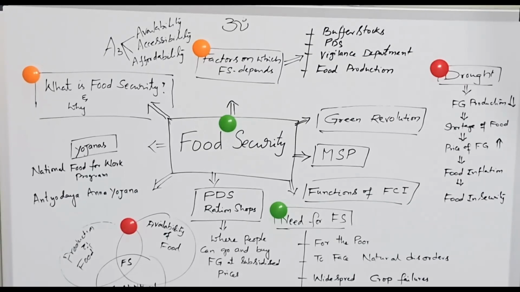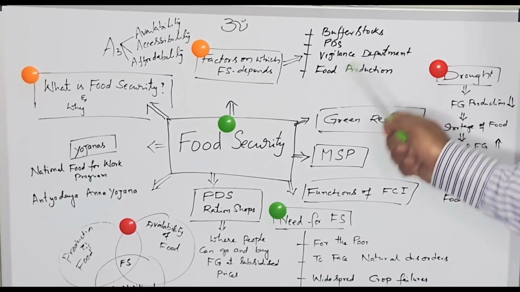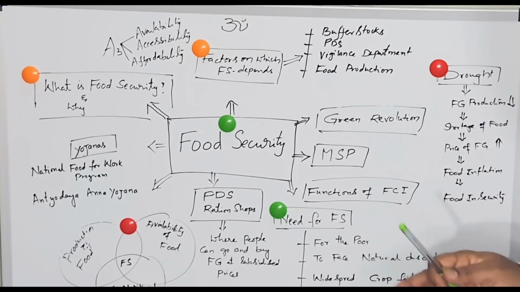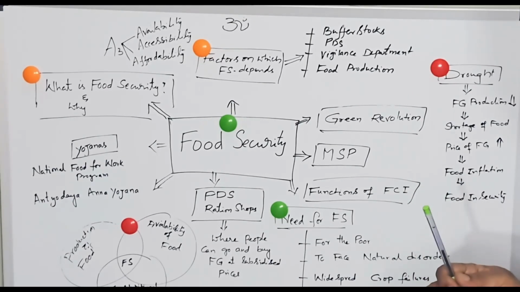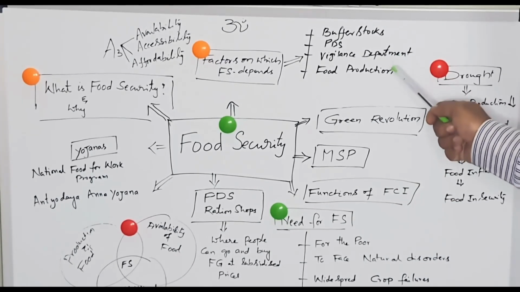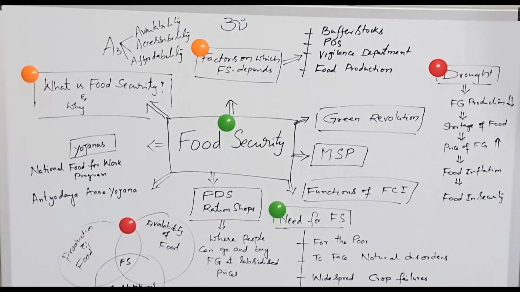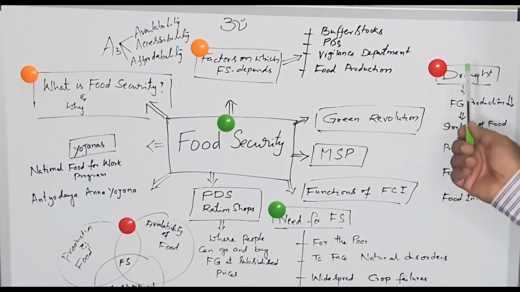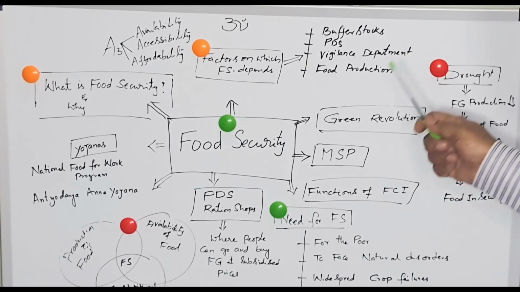The Vigilance Department should properly monitor what process is going on, what steps are taken, and how the ration shops are functioning. And for food production, research and development can be taken up by the agriculture universities and departments.